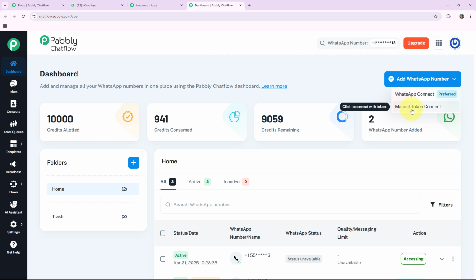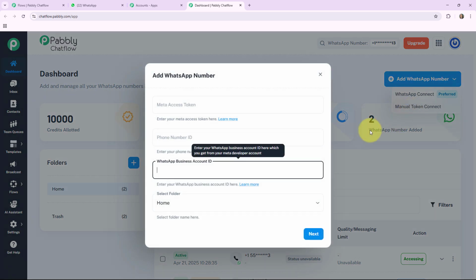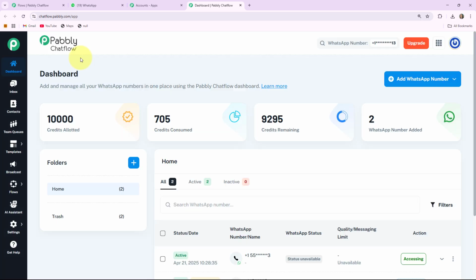The second one is the Manual Token Connect. When you click on this, then it will ask you for a Meta access token that you can generate from your Facebook Meta account for developers. If you want to know how to add your WhatsApp number to your Pabbly Chatflow account, then we will create a separate video for this. I'll provide the link of that video in the description box.